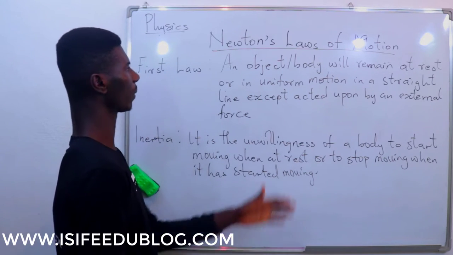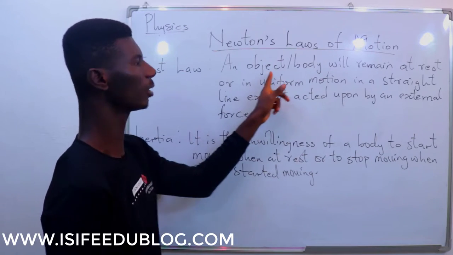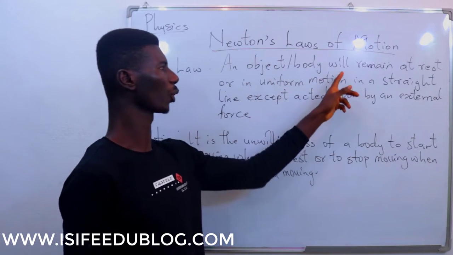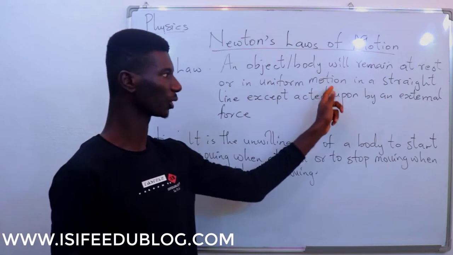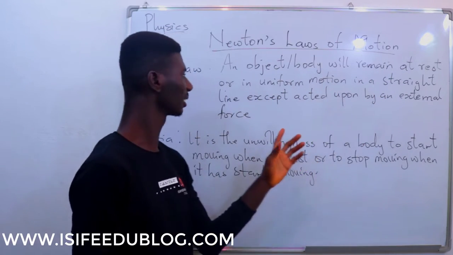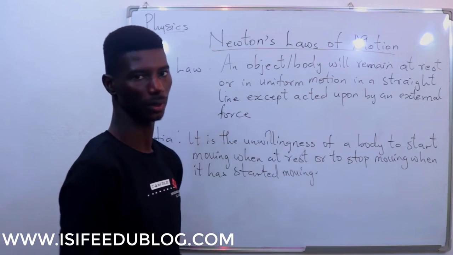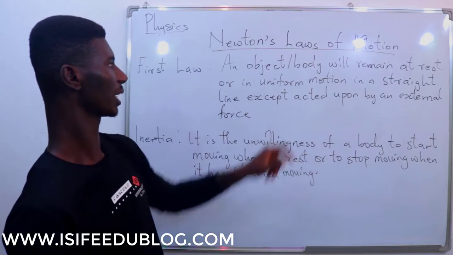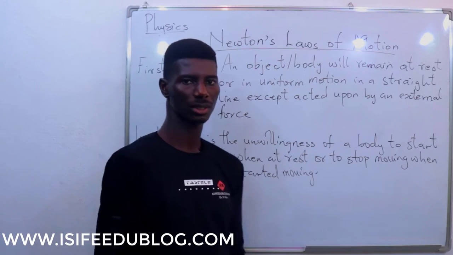So the first law of Newton concerning motion states that an object or body will remain at rest or in uniform motion in a straight line except acted upon by an external force. This law was brought by Isaac Newton. What this law is trying to tell us is that,